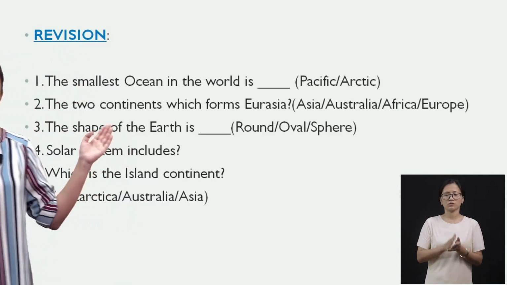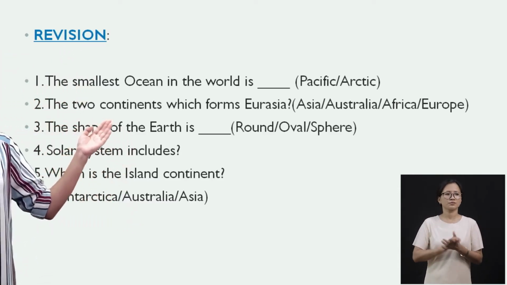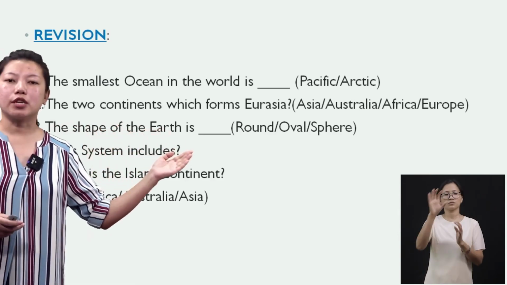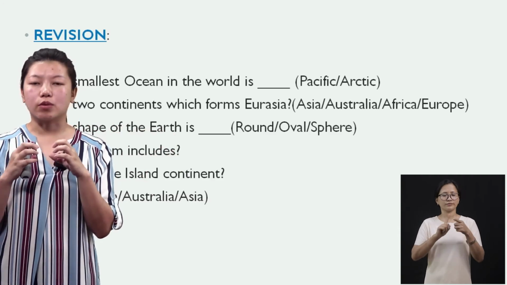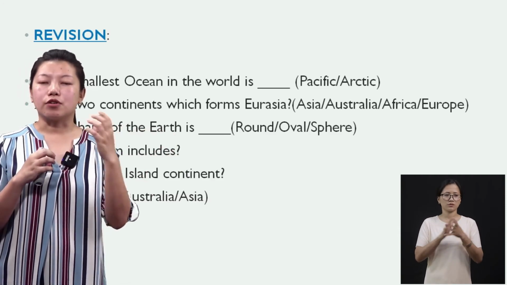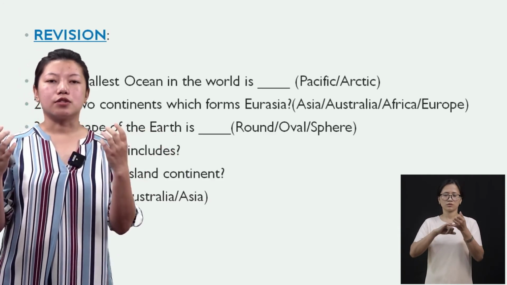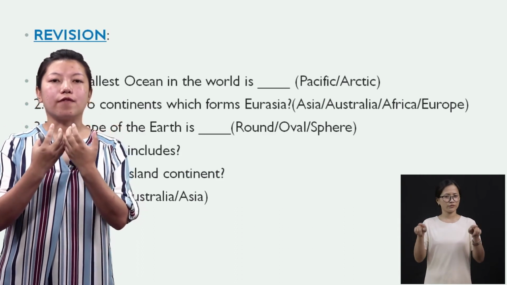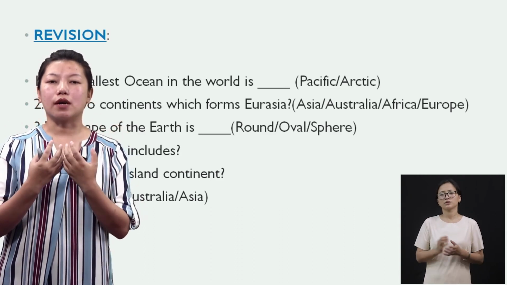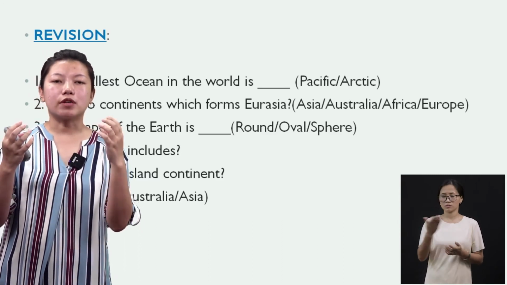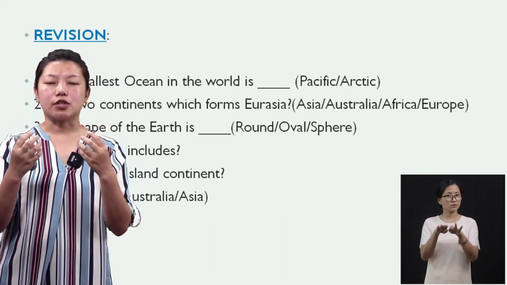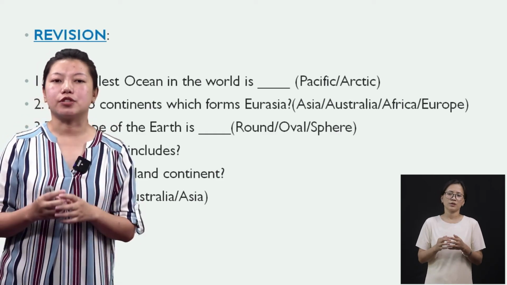All right. Number two, the two continents which form Eurasia. So there are two continents, they are very close to one another. One is Europe and one is Asia. They are very close, they form a certain area called Eurasia. Okay, so the area which is formed by Europe and Asia being very close is known as Eurasia.